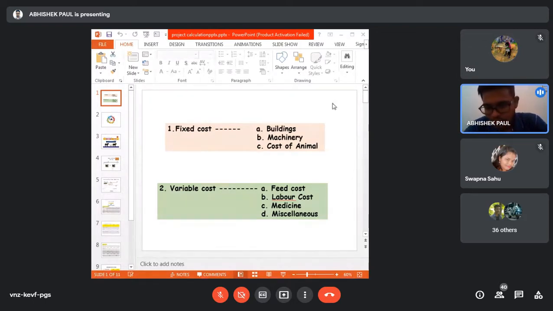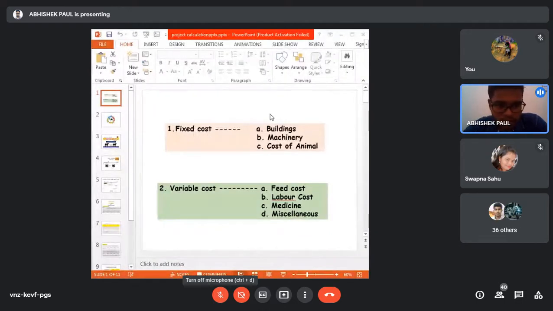So fixed cost and variable cost, whether it is clear or not? What is fixed cost? What is variable cost? Okay, it is clear. Fixed cost, then variable cost.